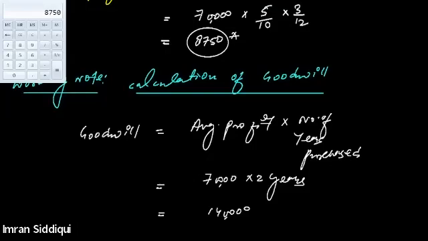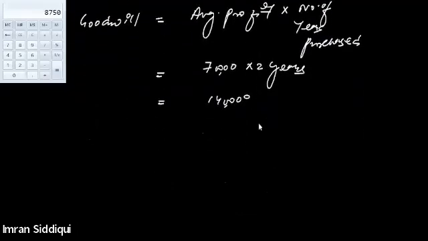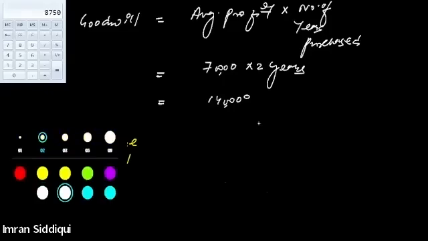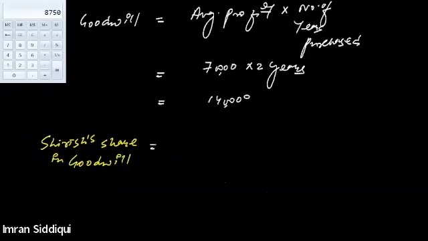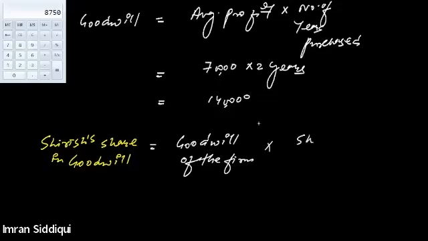Okay. Now we will find out Shirish's share in the goodwill. Shirish's share in goodwill equals the goodwill of the firm multiplied by Shirish's share.